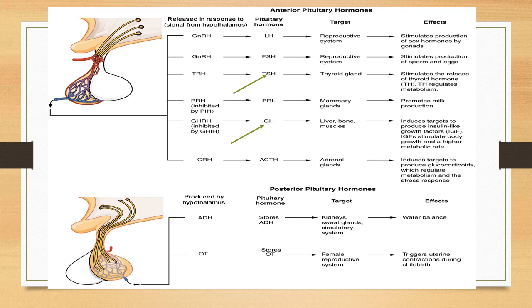TSH, controlled by hypothalamus. TRH, thyroid releasing hormone. So now the TSH will control the thyroid gland, therefore it is going to secrete thyroxine for metabolism, where iodine plays an important role.